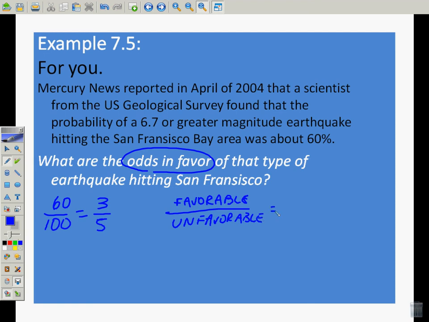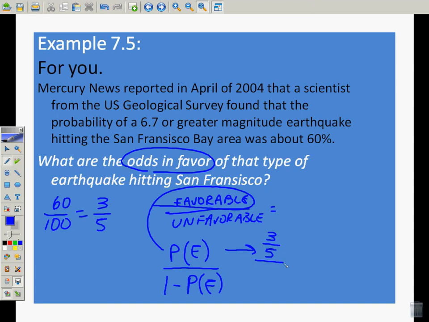We remember also that we have this equation: if we can find the probability of E happening, then the odds are the probability of E on top over 1 minus the probability of E on the bottom, the favorable versus the unfavorable. So the probability of E is 3 over 5.